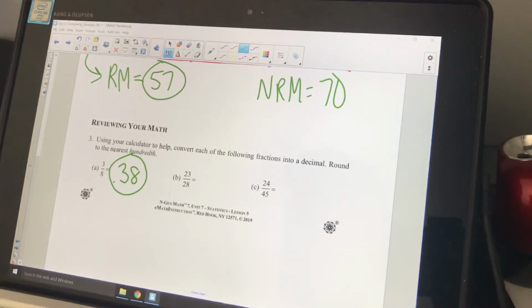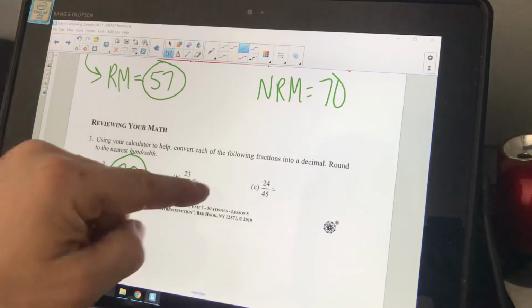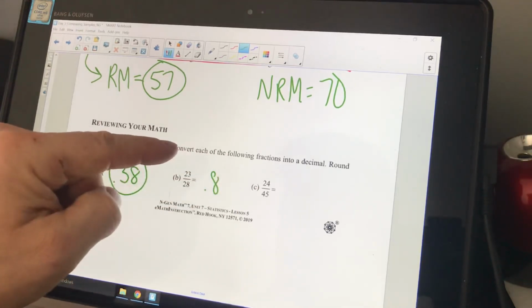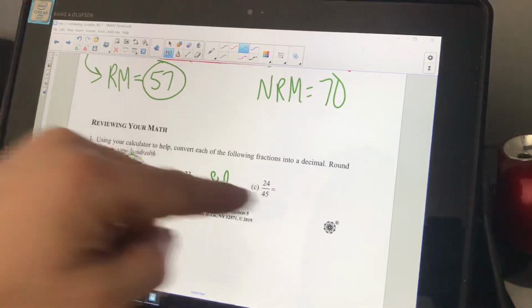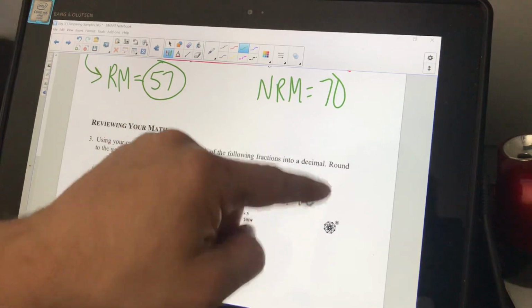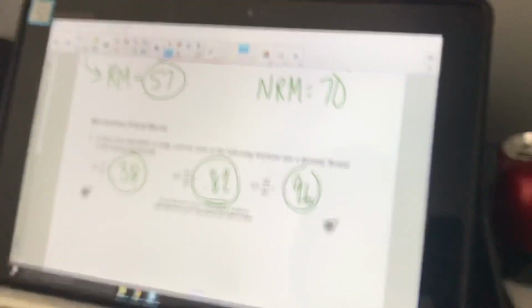0.38. 23 divided by 28 is 0.82, because the 1 doesn't tell it to round up. 24 divided by 25 is 0.96. That's already to the nearest hundredth. I hope that's good, guys. Okay, there are the answers.